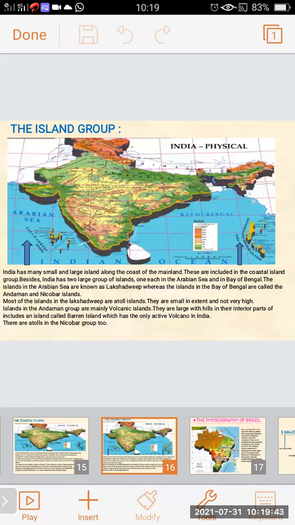The islands in the Arabian Sea are known as Lakshadweep. In the map, we can see the clear picture of the island groups.